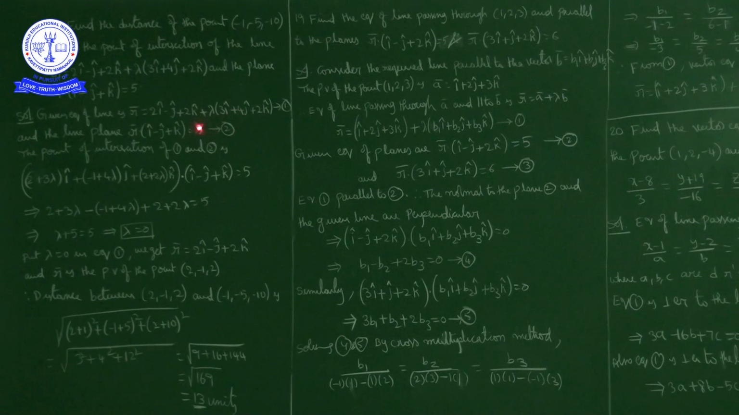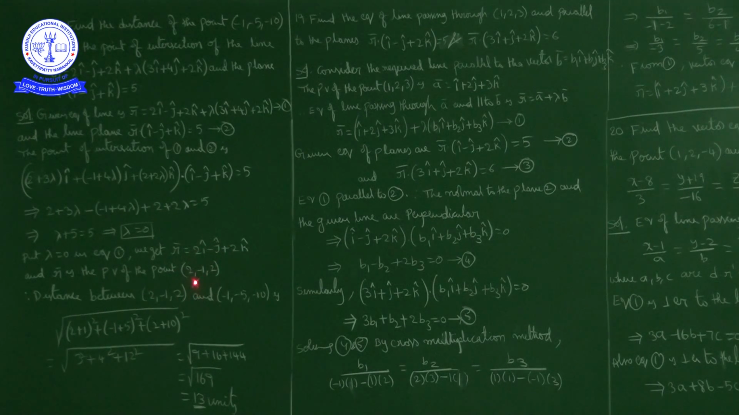Okay, now for the point of intersection of line and plane, in place of R bar we will write this part: (2 plus 3 lambda) i cap plus (-1 plus 4 lambda) j cap plus (2 plus 2 lambda) k cap, dot product with (i cap minus j cap plus k cap) is equal to 5. After simplification, what did we get? Lambda value 0. By substituting lambda value 0 in equation 1, what did we get? R bar is equal to 2i cap minus j cap plus 2k cap. So this R bar is the position vector of the point (2, -1, 2). So we can conclude the point of intersection of line and plane is (2, -1, 2).